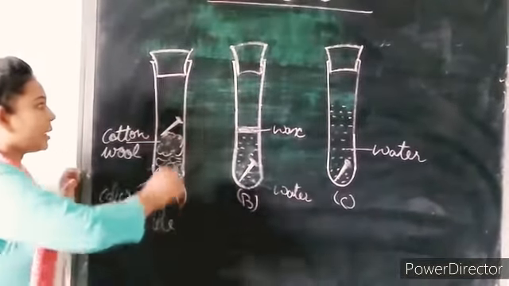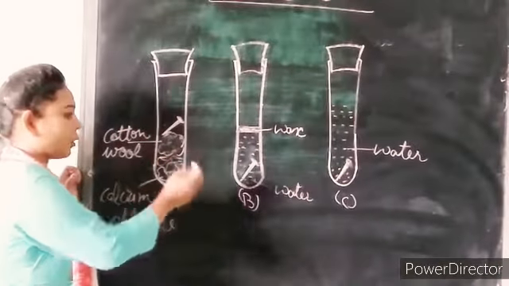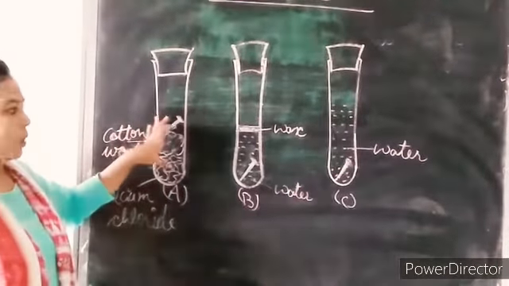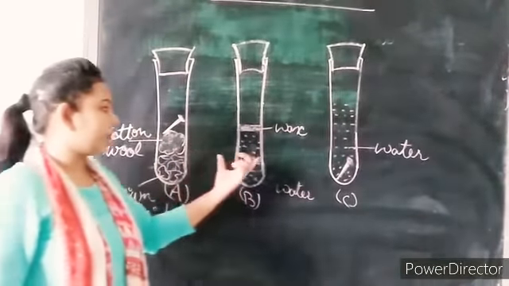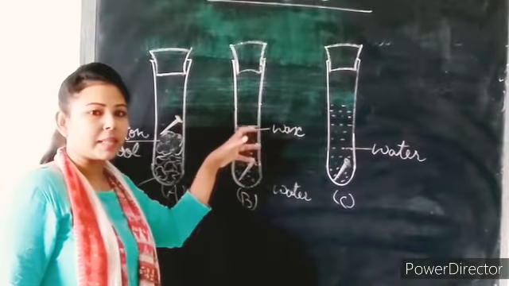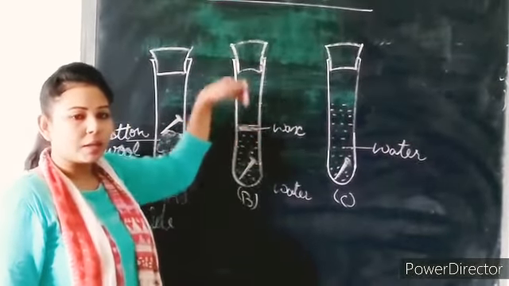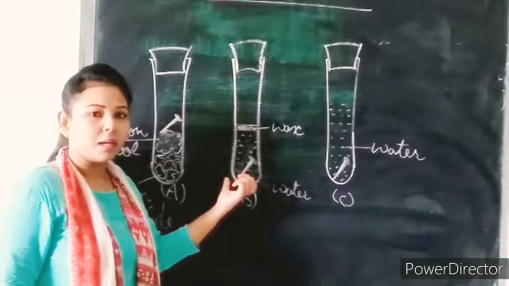In this case, air is absent and even water. So moisture and air both are absent in this case, and in the next one we have a coating of wax that is a barrier to the air reaching the nail.